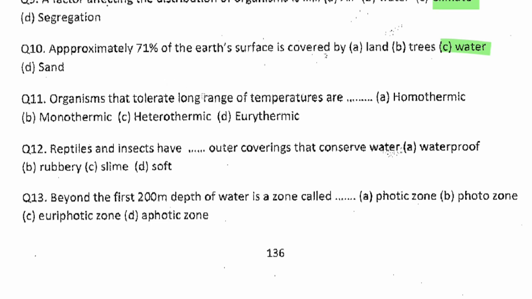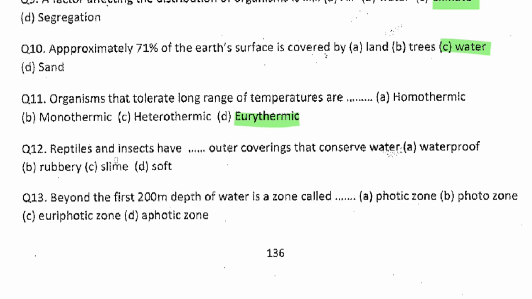All right. Now we can move on now to question number 11. Organisms that tolerate long range of temperatures are dash. Okay, A says homothermic, B says monothermic, heterothermic, and eurythermic. So those that tolerate long range of temperatures are called eurythermic.